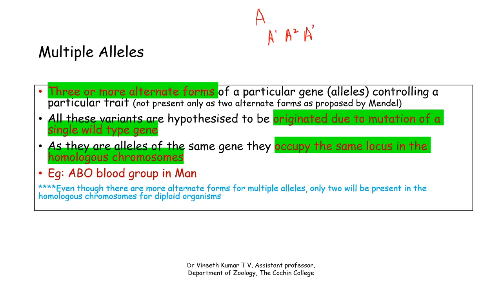This is just for the sake of example. So you have the A gene, which has three alleles, which you can definitely consider as multiple alleles.